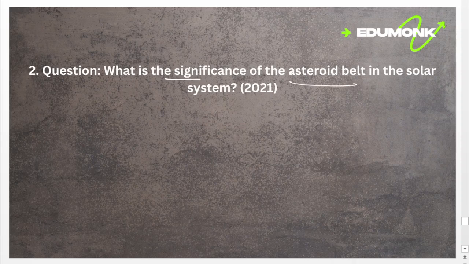We already discussed what the asteroid belt is. The asteroid belt is located between the orbits of Mars and Jupiter and consists of numerous small rocky bodies like asteroids. These asteroids orbit around the sun on their own orbits. As for the significance of the asteroid belt, asteroids are huge rocky bodies orbiting the sun.